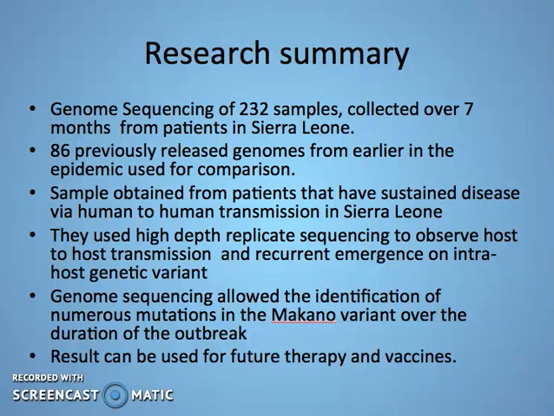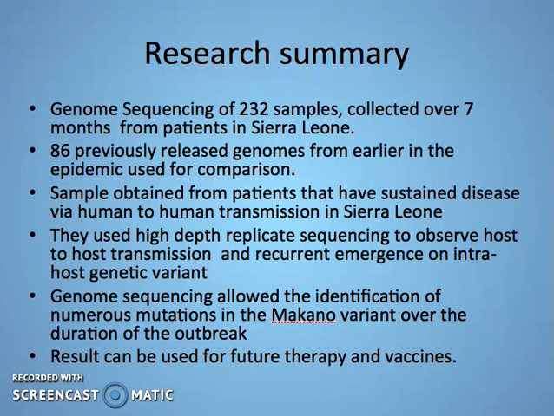There were 232 samples collected over 7 months from patients from Sierra Leone. The research also included 86 previously researched genomes from earlier in the outbreak. The samples collected were only from patients that contracted the disease through human-to-human transmission. They used high-depth replicate sequencing to observe the host transmission and recurrent emergence of intra-host genetic variants. The study allowed the identification of many mutations in the Makona variant, which spanned throughout the outbreak.